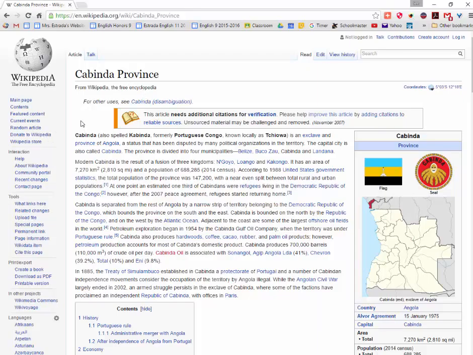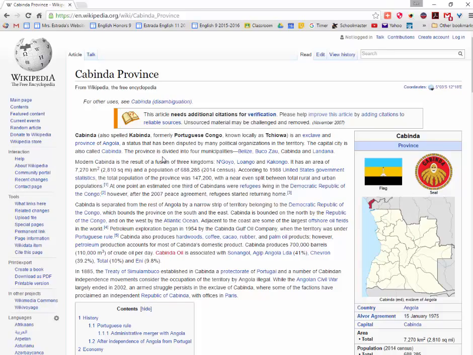One thing I want to note here, we're not looking at the Cabindans themselves, but it appears that Cabinda is a province. And we have it spelled with a C. We also have it spelled with a K. We also have it known as the Portuguese Congo and the Chihuahua. Okay? Those might be useful terms for us as we go into our databases to search. So I would certainly record those so that I make sure that I'm getting all of the relevant information for this project.